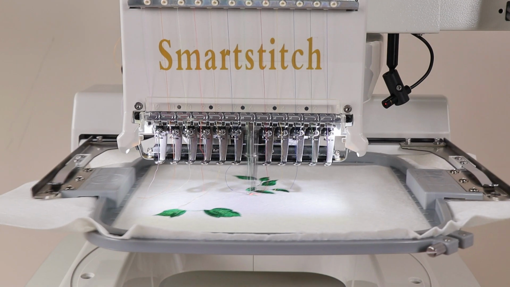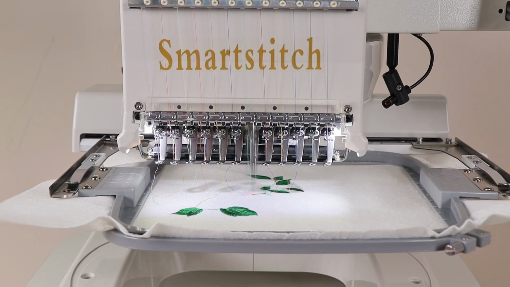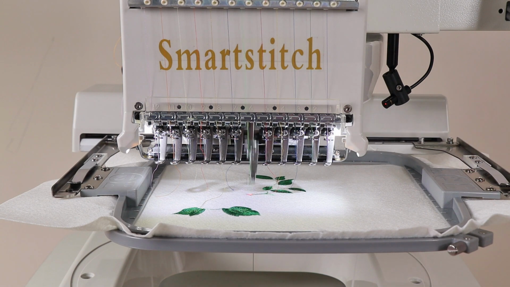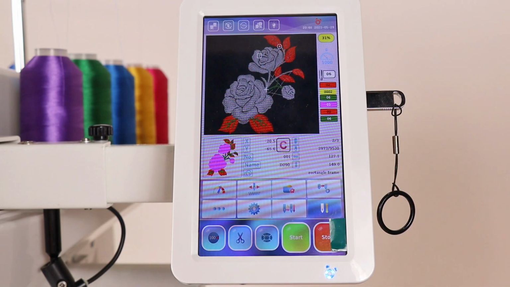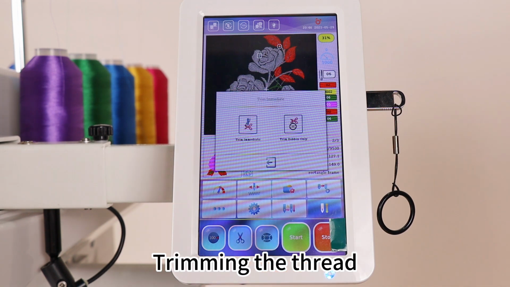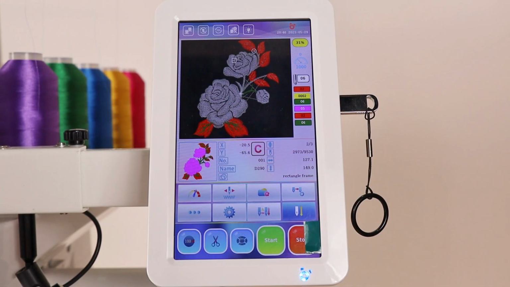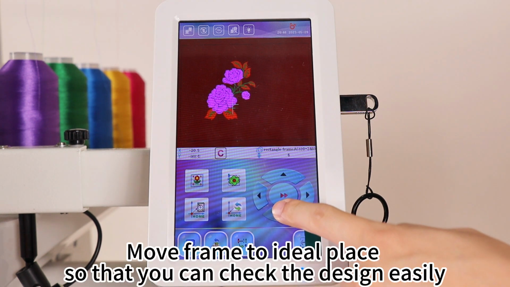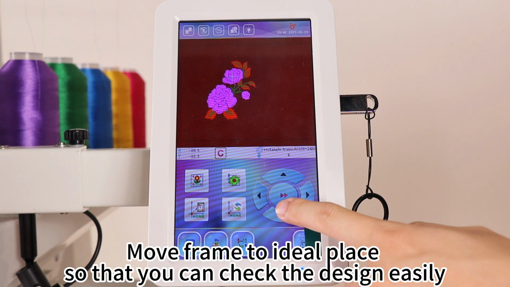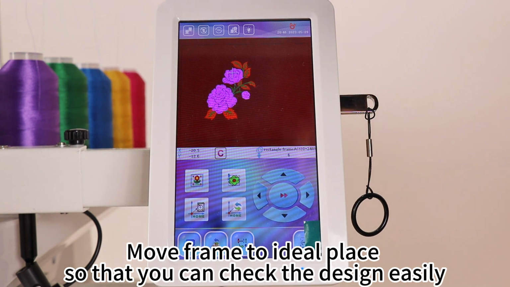Part 2. Return to the stop point. Stop the machine. Trimming the thread. Move frame to ideal place so that you can check the design easily.